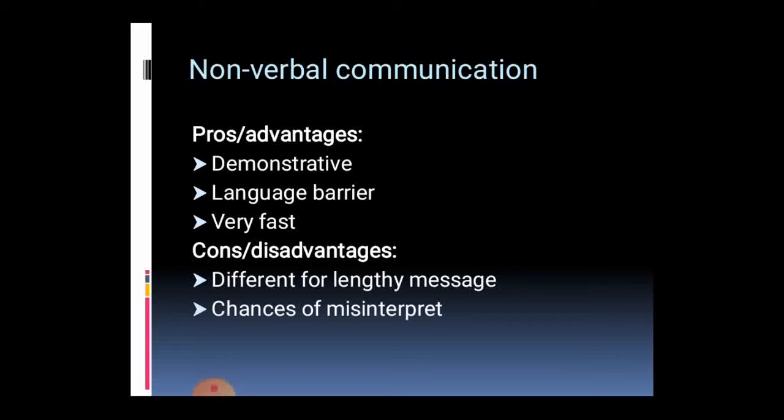The receiver may not receive the signs, that is, some actions may not be reached properly. Example, shaking of heads is a positive sign as well as a negative symbol. Whether you understand or not will not be conveyed through the shaking of heads. So there may be chances of misinterpretation.